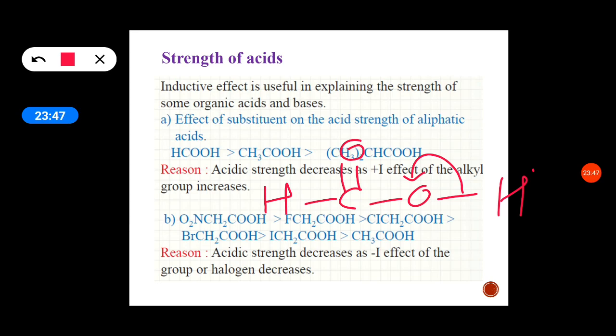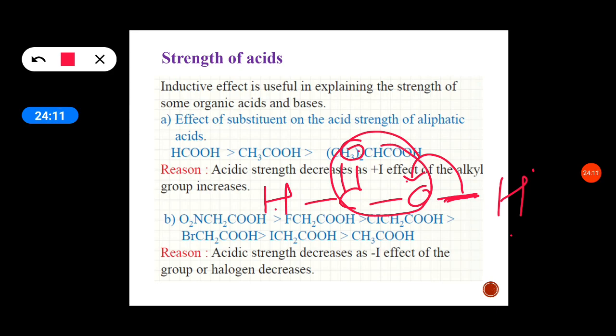Depending upon this release of H plus concentration, the acid strength is measured. So the negative charge, by taking these two electrons, is transferred between these two, oxygen and carbon.